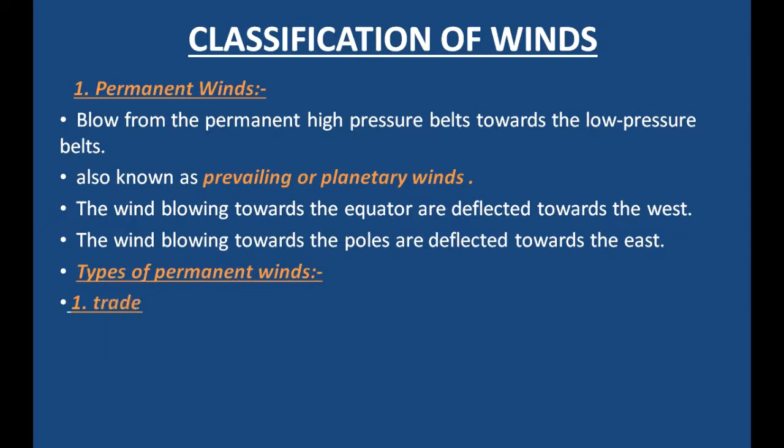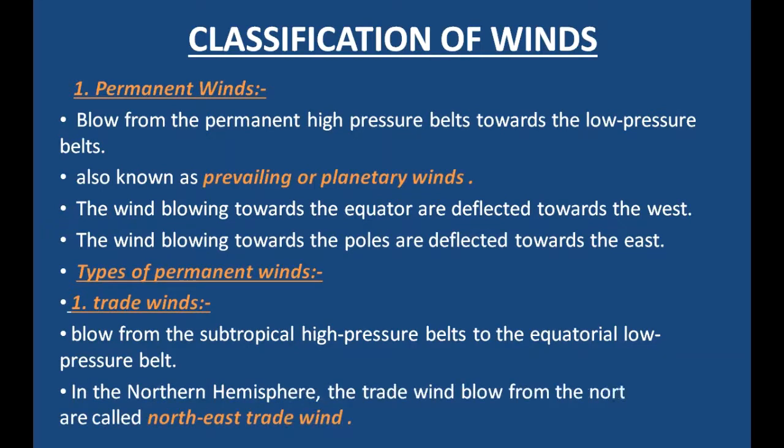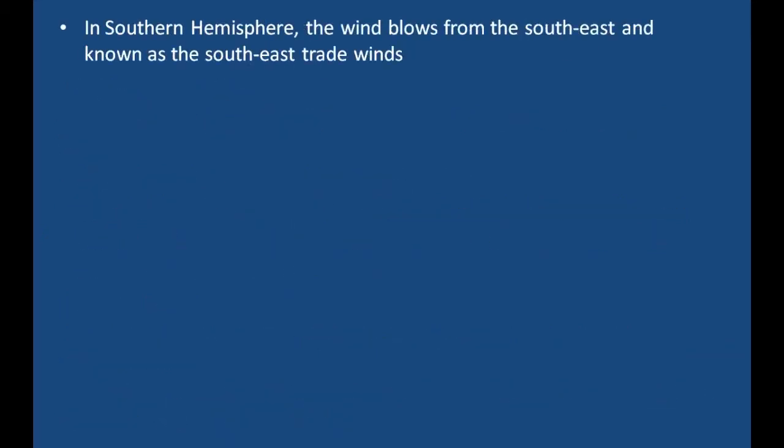The first is trade winds. Trade winds blow from the subtropical high pressure belts to the equatorial low pressure belt. In the northern hemisphere, the trade winds blow from the northeast and are called northeast trade winds. In the southern hemisphere, the winds blow from the southeast and are known as southeast trade winds.